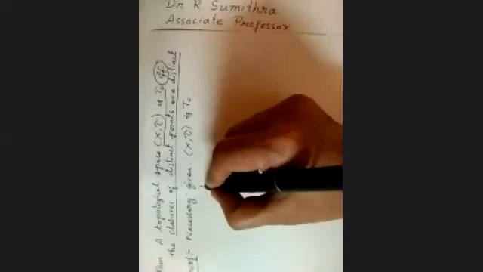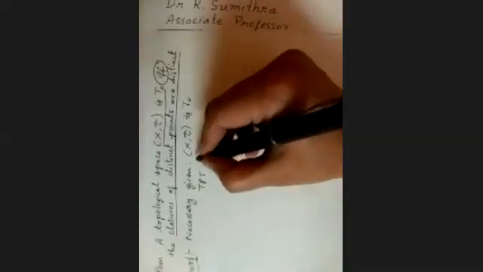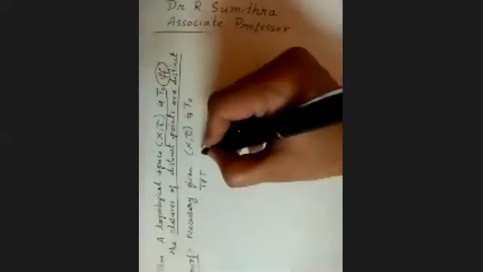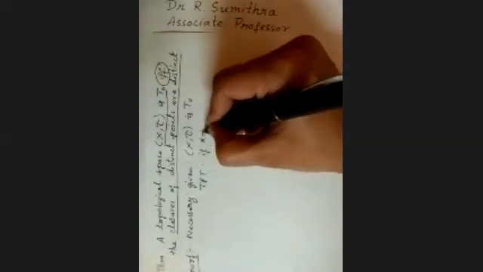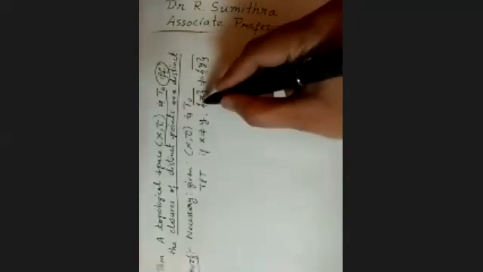And what we have to prove? To prove that the closures of distinct points are distinct. What is the meaning of that? That means if I take any two distinct points, x not equal to y, then the closure of singleton x is not equal to the closure of singleton y. That's the meaning of closures of distinct points are distinct.